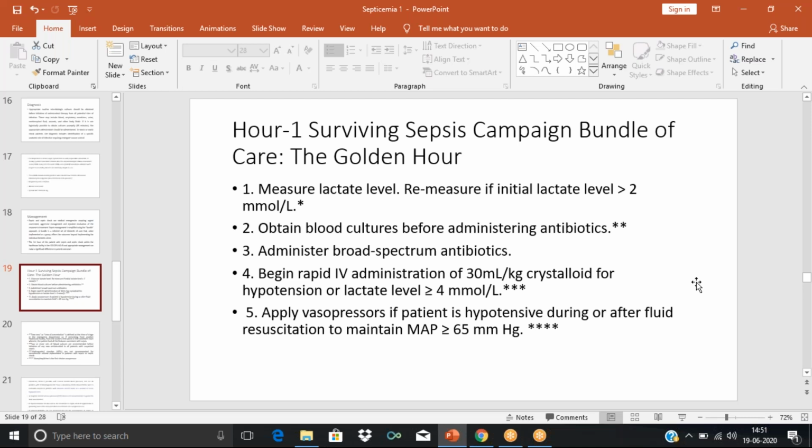Then the fifth one, we need to give vasopressors. A vasopressor is indicated when, even while giving the IV fluid or after giving the IV fluid, we are not able to bring the blood pressure up. Still the blood pressure is low. And in order to maintain the mean arterial pressure above 65 mmHg, we need to give a vasopressor, and the vasopressor of choice is norepinephrine.